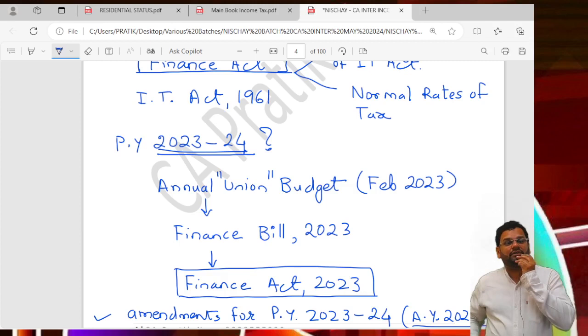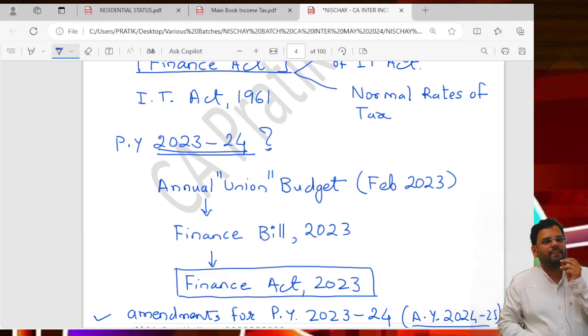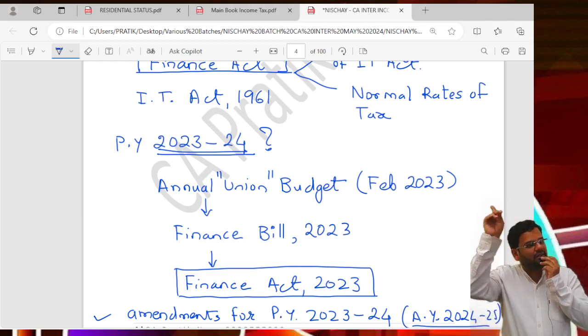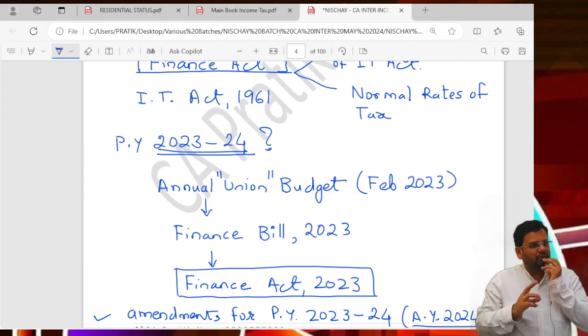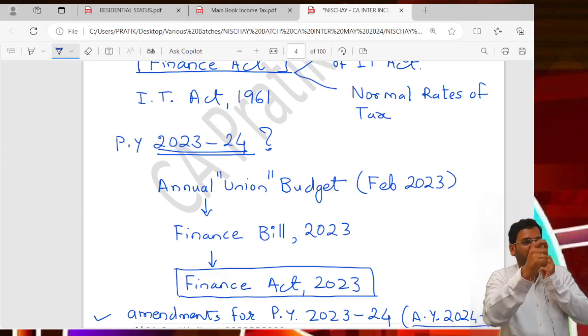So in our context, what is the role of Finance Act 23? It must have done two things. It must have done some amendments to Income Tax Act 1961, and secondly, which rates of tax? Normal. Why I'm saying normal? Can anyone tell me?